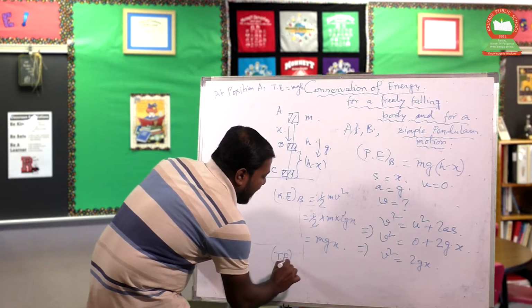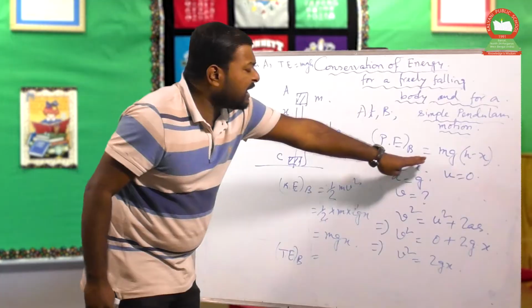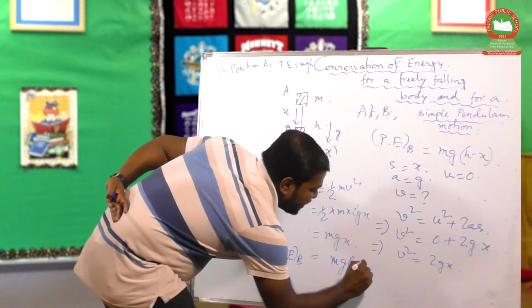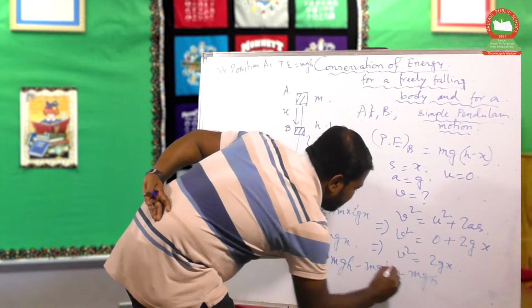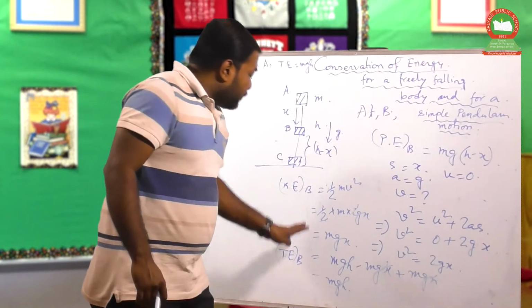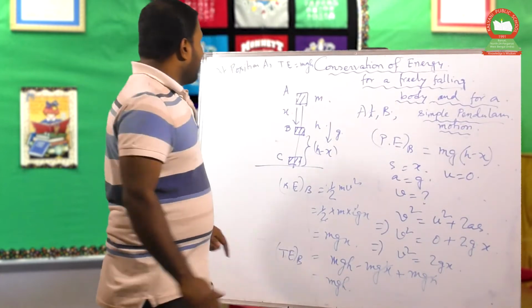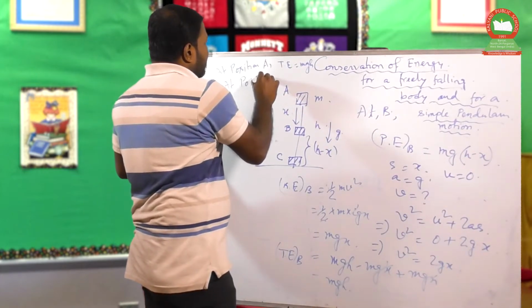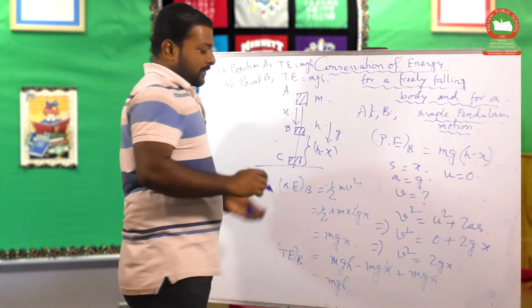So the total energy at point B is the potential energy at point B plus the kinetic energy at point B. So it is mgh minus mgx plus mgx. That gives mgh. So again, the total energy at point B, which is similar to A, is mgh.